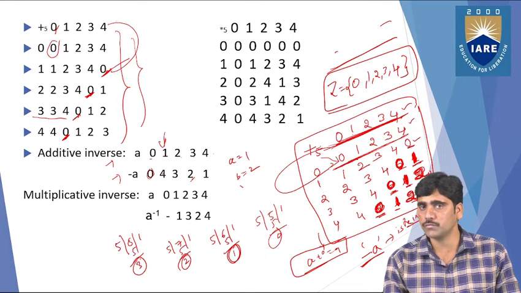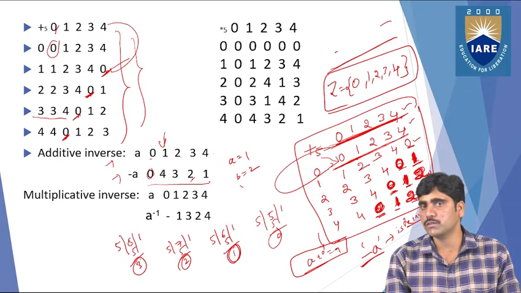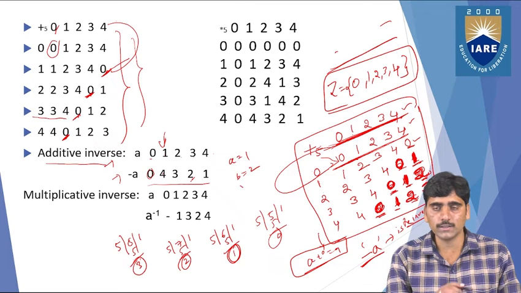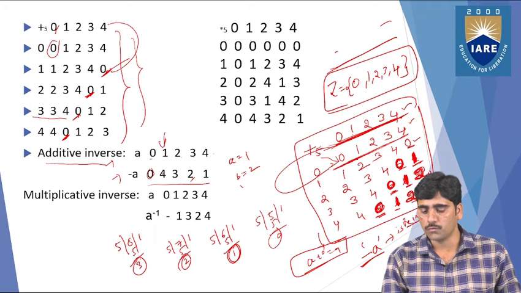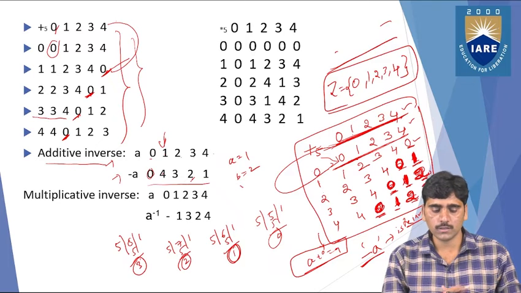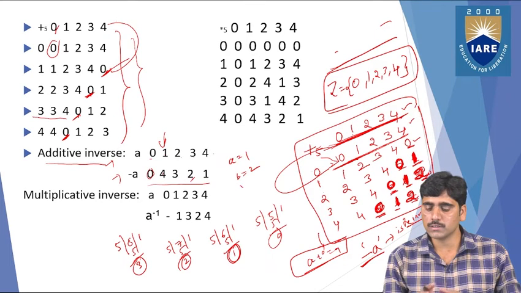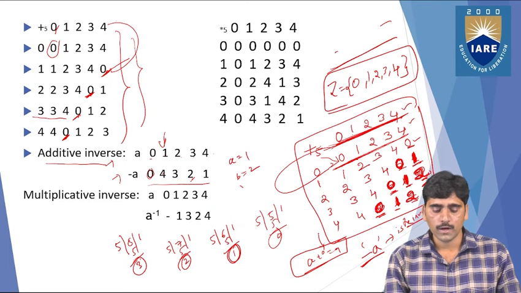So 0, 1, 2, 3, 4. Here also you will get 0, 1, 2, 3, 4. So you can say that it satisfies the additive inverse. So it satisfies the closure property, the addition identity property, and the inverse property also. And last one, the commutativity property. So 0 plus 1 you can take, 0 plus 2, 0 plus 3, 0 plus 4 you can take. That belongs to the same set, so you can say that it is a set of positive integers and it is an additive group.